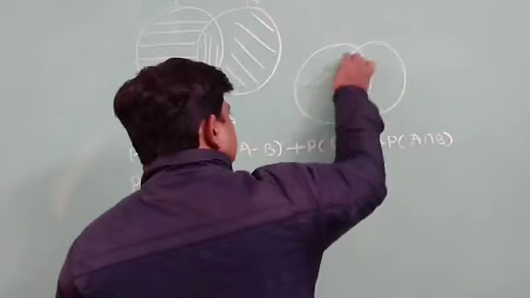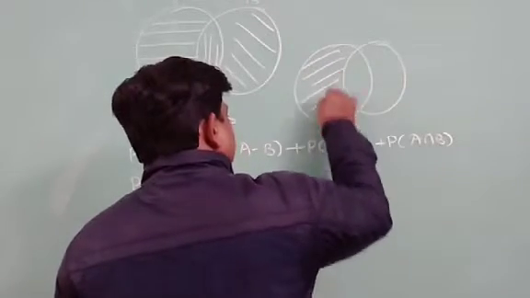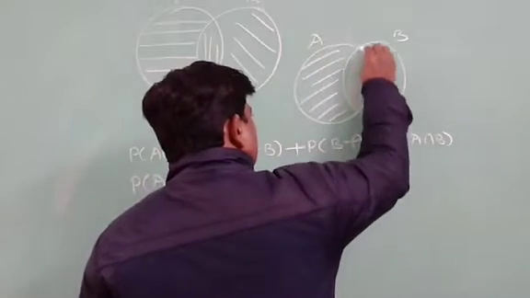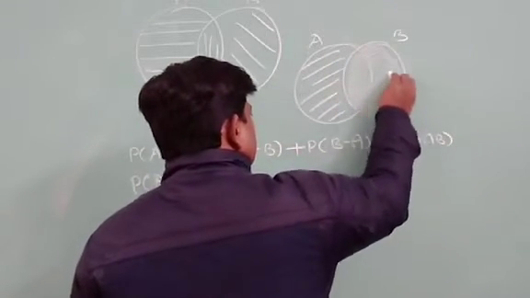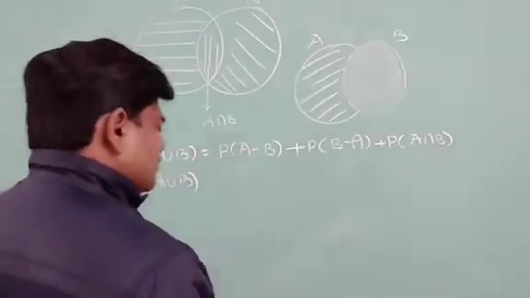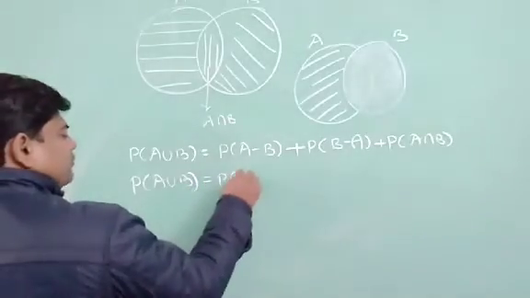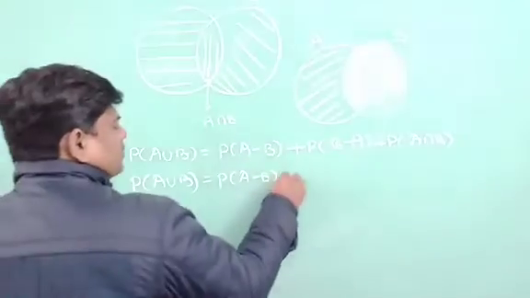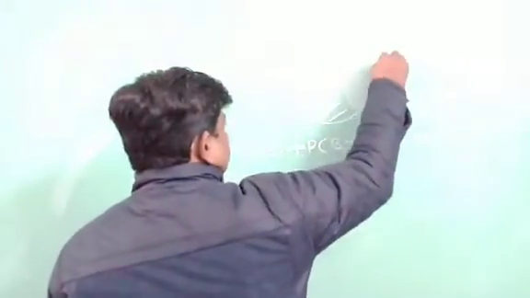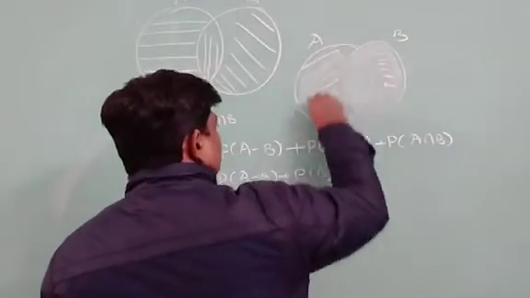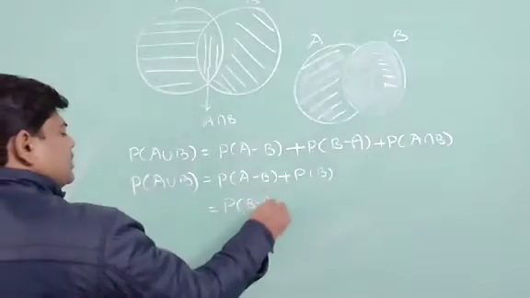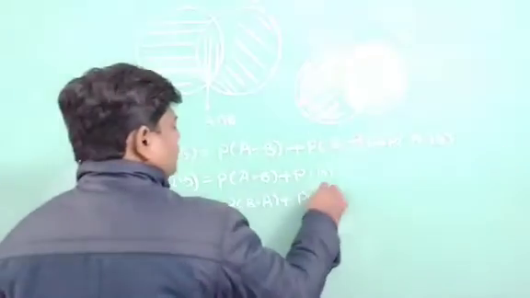See here, this one is A minus B, if it is A and it is B. And that whole is B. So my dear students, I can write it as probability of A minus B plus probability of B. In the same way, if I am taking this part and that whole together, I may write it as probability of B minus A plus probability of A.